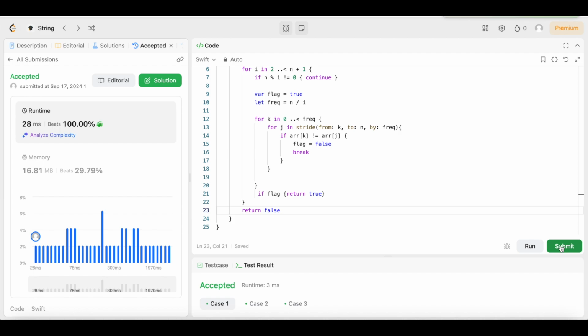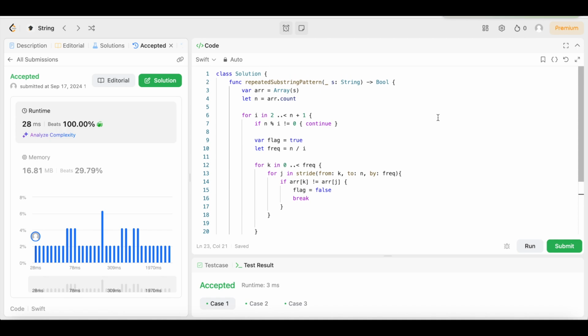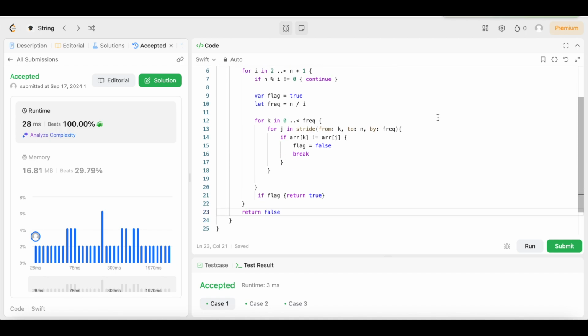So I hope y'all learned something today. Get one more look at the code. One more look at the code.